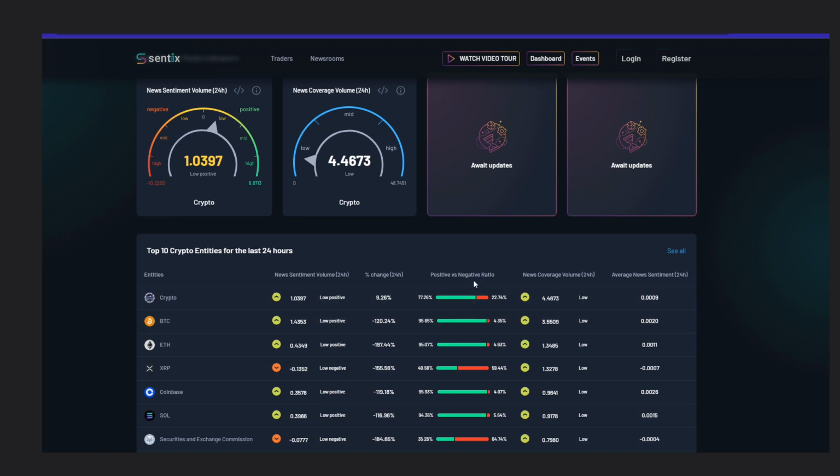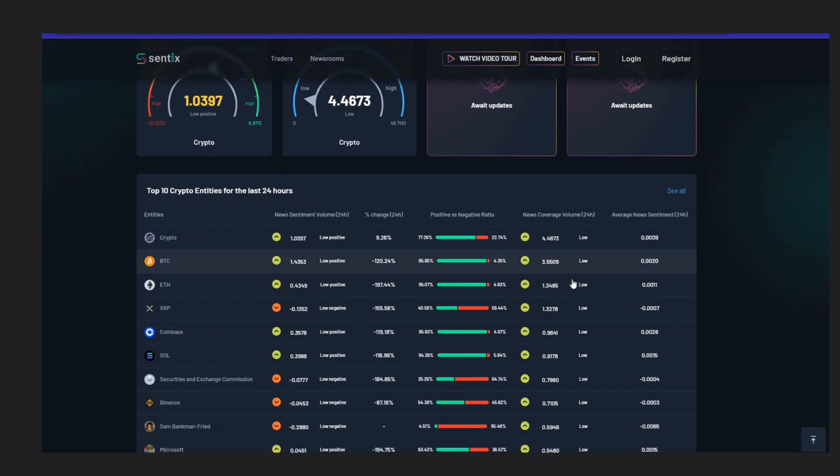Now, let's shift our focus to news coverage volume over the last 24 hours. This indicator is the total weight of all sites observing crypto or the exact entity. This indicator depends on the number of publications related to the entity and the authority level of the websites that publish news with this keyword. A higher news coverage volume indicates more news from authoritative sources. Conversely, fewer articles from less reputable sources result in a lower news coverage volume.